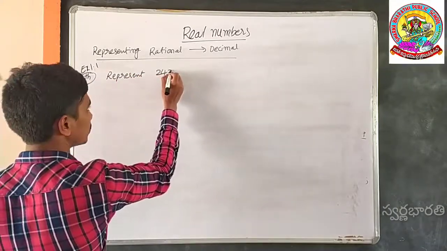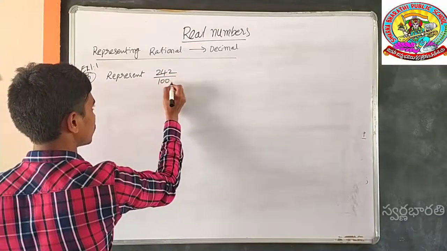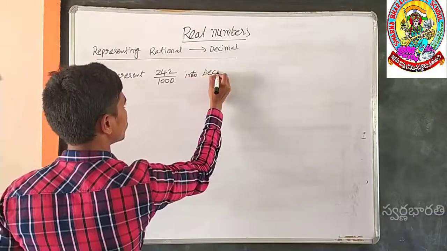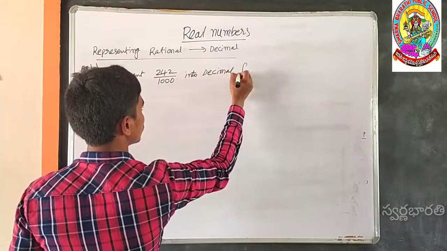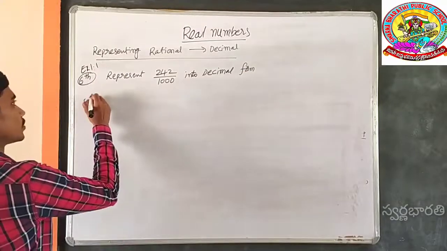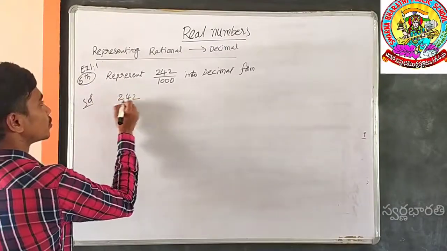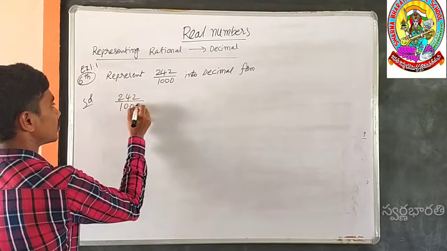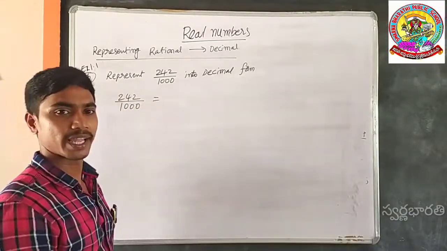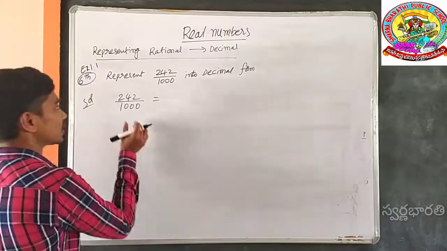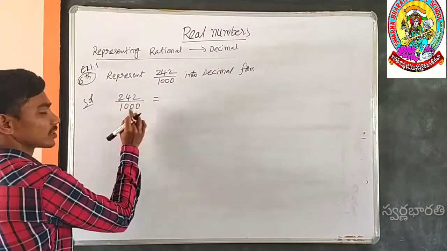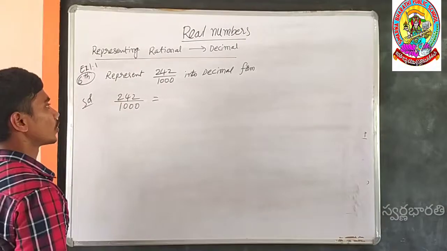Represent 242 by 1000 into decimal form. Solution: 242 by 1000. How can we represent it? Actually, by doing actual division. But division with a denominator containing zeros is very easy. How can we write it?